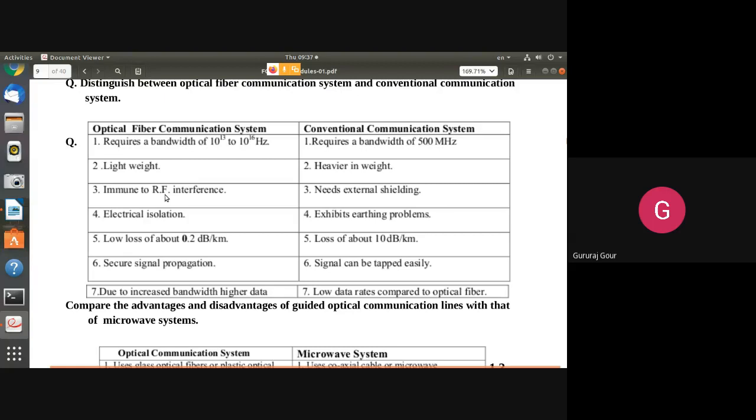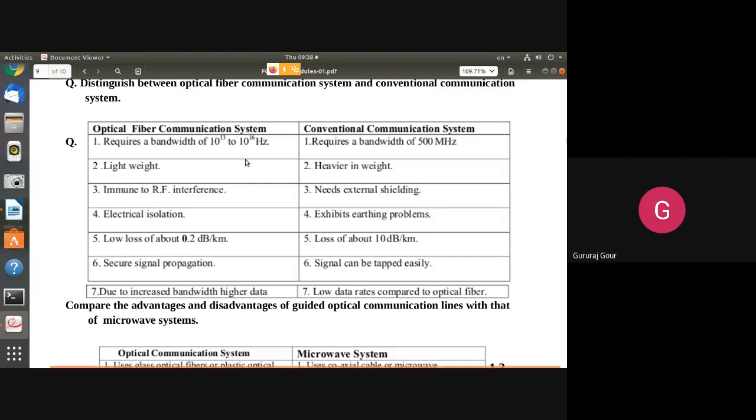Optical fiber is resistant to RF interference, whereas copper is not, because it is conductive and interacts with electromagnetic waves or radiation. That is why it needs external shielding. Electrical isolation is provided in optical fiber because of the fiber itself, whereas a conventional communication system exhibits earthing problems because of the conductor involved. Loss is very much reduced, 0.2 decibels per kilometer, whereas it is 10 decibels in the case of conventional communication, which is very high.